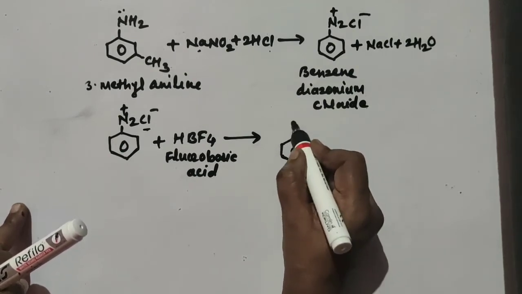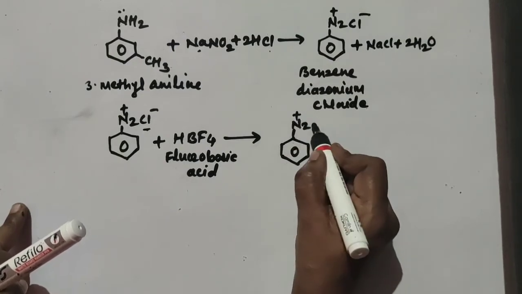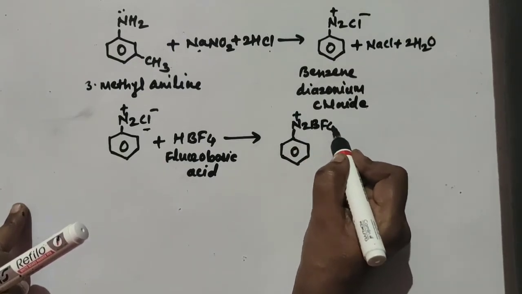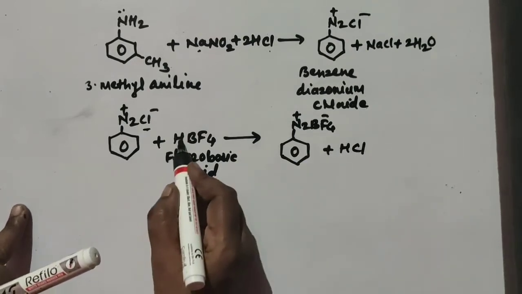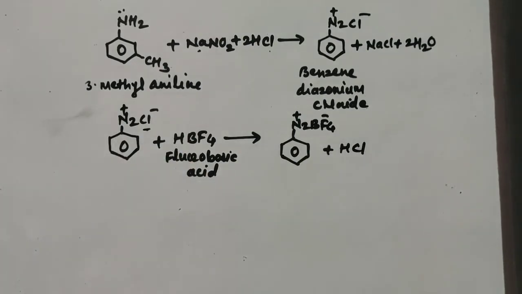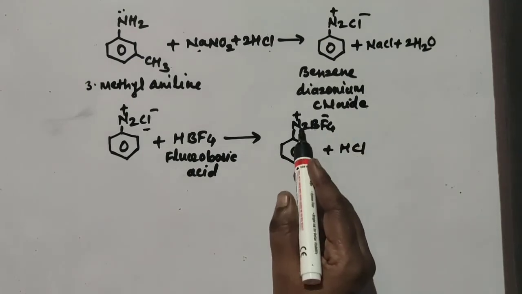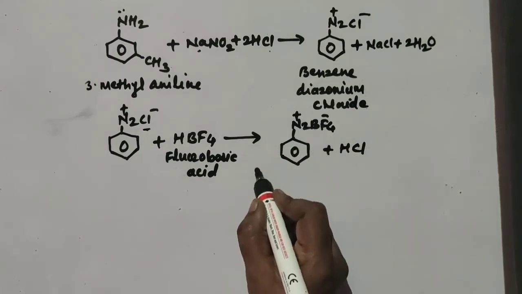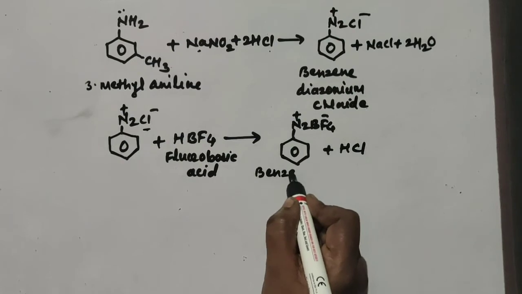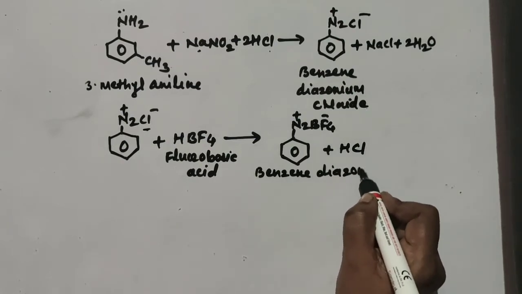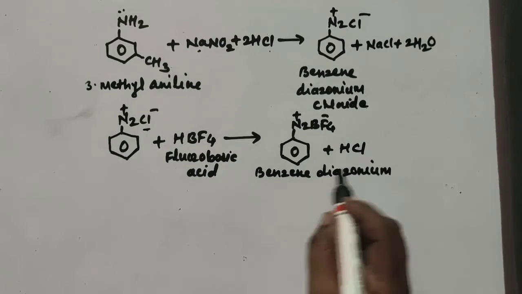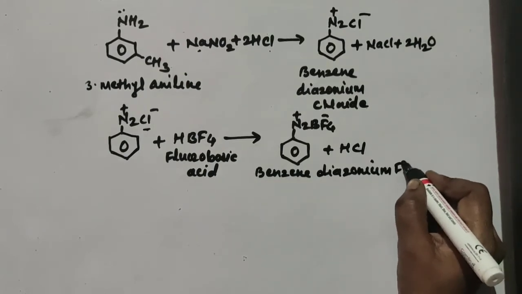Now with this compound, the Cl is replaced by BF4, and here there is a formation of C6H5 N2+ BF4- plus HCl. This H and Cl come together to form HCl. This is your benzene diazonium fluoroborate.